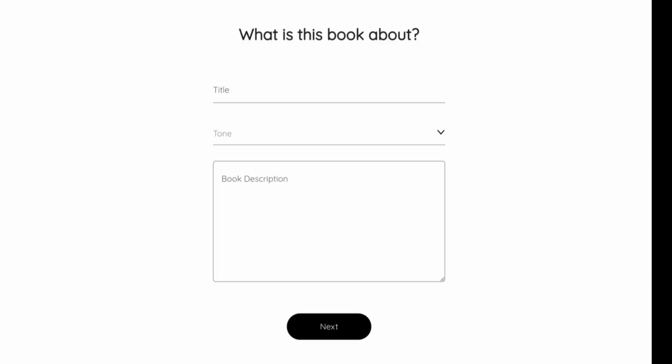So first things first, what is this book about? All right, so I already have an idea here that I want to do. Something that I'm passionate about. You should always, I believe, write a book that you're passionate about. This one's going to be the ultimate lifestyle travel hacks. Now, I love traveling. And listen, guys, I like to really figure out a cool, cheap way to travel. I love to find travel deals. I'm really into all that stuff, right? So I'm going to write a book about that. I actually have some stuff I want to put in this book.